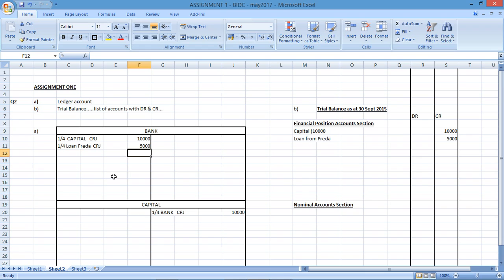Then we have a summary of transactions for the period 1st of April to 30th of September, and that's given below. So the first line item says inventory bought on credit. If inventory is bought on credit, we're not going to be affecting the bank, but we are going to record inventory here, and it was bought on credit, so we'll have trade payables or creditors. We're buying from suppliers on credit, and that would be seen as a liability.